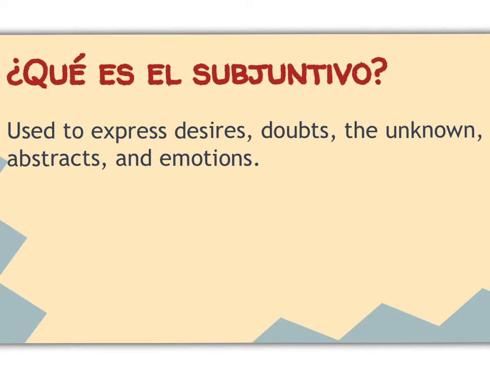The difference is that moods reflect how the speaker feels about an action, while a tense refers to when an action takes place. So for instance, the subjunctive mood is used to express these different elements, which is the opposite of the indicative mood, which is used to express actions, events, and states that are believed to be true and concrete. You're going to hear this a lot, indicative versus subjunctive. Indicative is anything that's not subjunctive, like yo pienso, yo pensé. So that's the present tense, the future tense, the preterite. It's stating facts that are concrete.